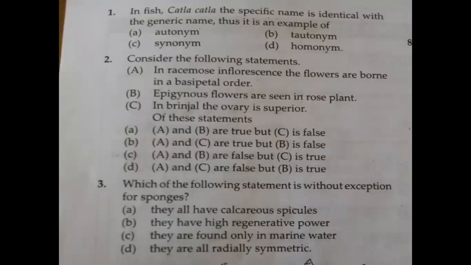Okay, first question: in the fish Katla katla, the specific name is identical with the generic name. Thus it is an example of. See the word Katla katla, a scientific name where genus name and species name are both the same. As we have discussed in theory, Katla katla is a fish. So it is an example of what? Four options are given: autonym, tautonym, synonym, and homonym.